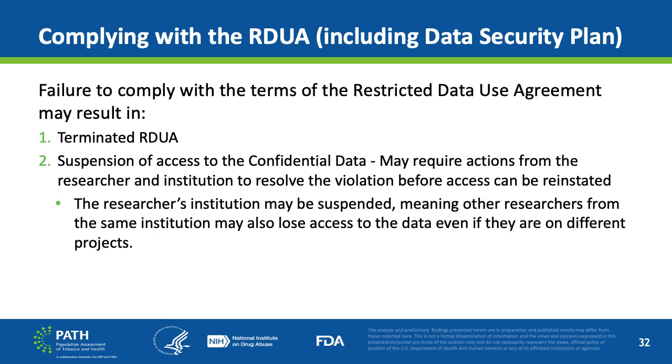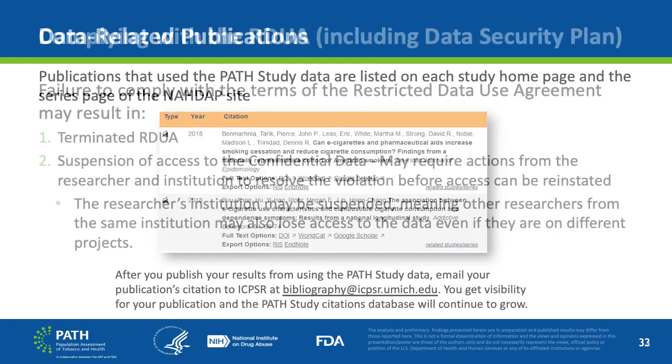The researcher's institution may be suspended, meaning other researchers from the same institution may also lose access to the data even if they are on different projects. Restricted data use agreements are legally binding, and they have to be in order to protect the integrity of the restricted data use that is accessed through them.